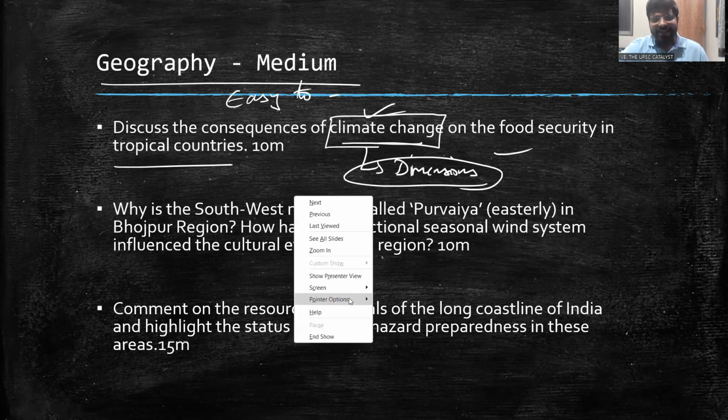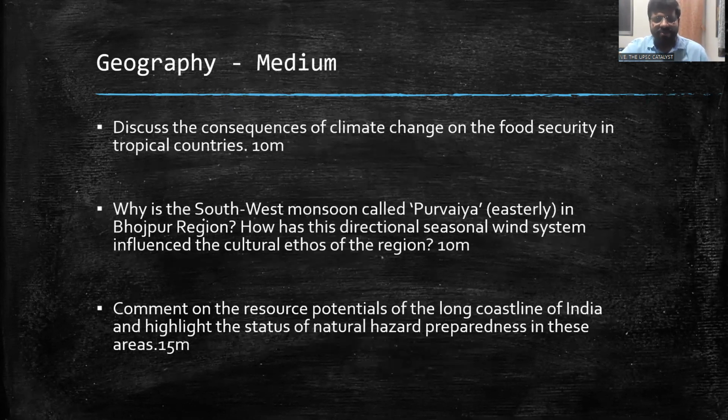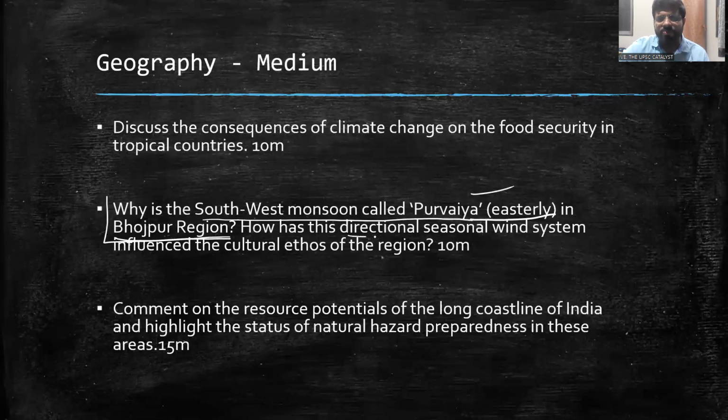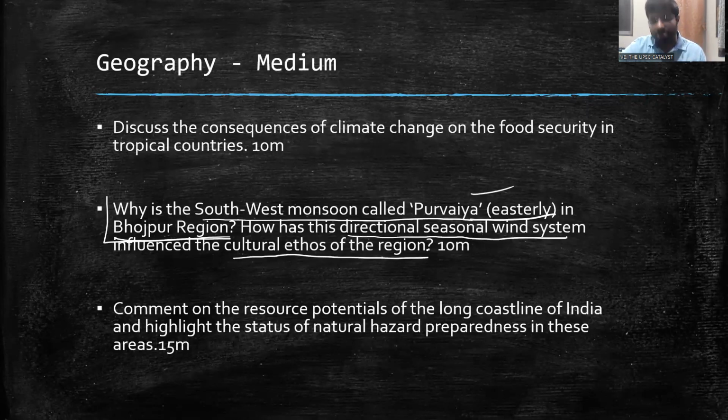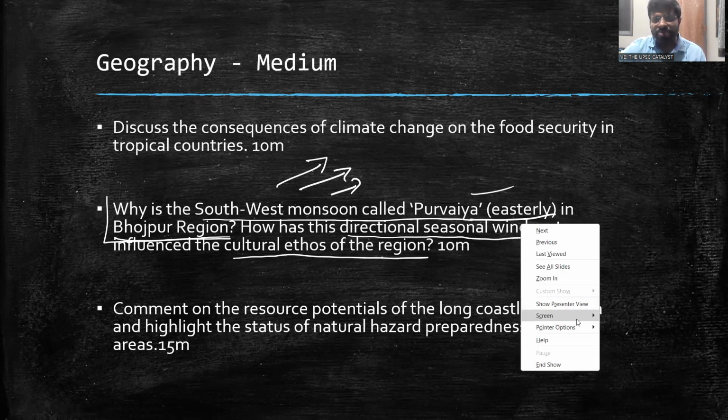Then now this is an interesting question. Why is southwest monsoon called Purvaya, that is easterly, in the Bhojpur region? And this is an aspect which even you can write, but here comes the problem. How has this directional seasonal wind system influenced the cultural ethos of the region? So you all know the southwest monsoon season is technically southwest, but we call it easterly in the Bhojpur region. Why? You all know it. If you have observed